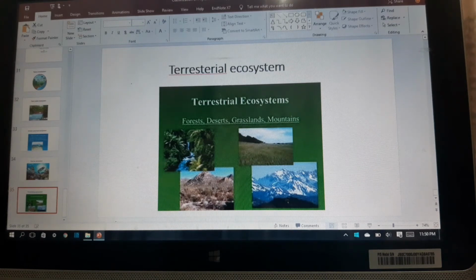The trees cannot get enough water from the soil during dry season. Therefore, they cannot compensate the loss of water by evaporation from their leaves. Thus, these plants show certain adaptation for the dry season. They shed their leaves during dry season. The average rainfall is between 750 to 1500 mm. Moderate temperature ranges from 4 degrees centigrade to 30 degrees centigrade.